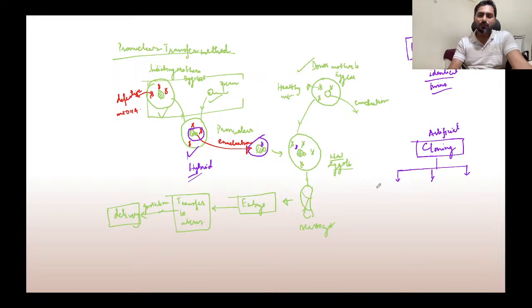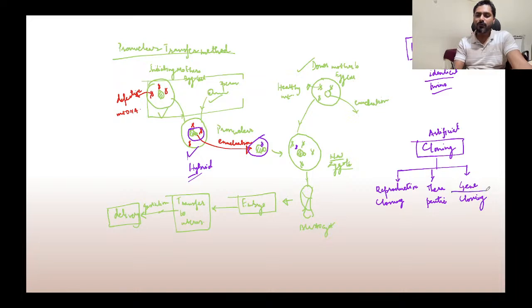One type is called reproductive cloning. Another is therapeutic cloning, and the other type of cloning is called gene cloning.